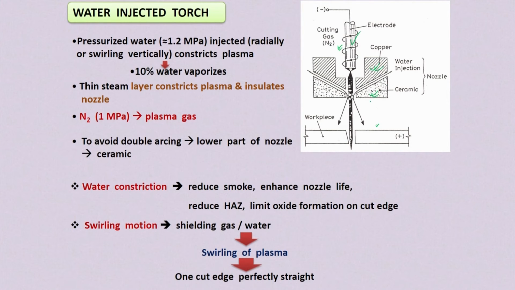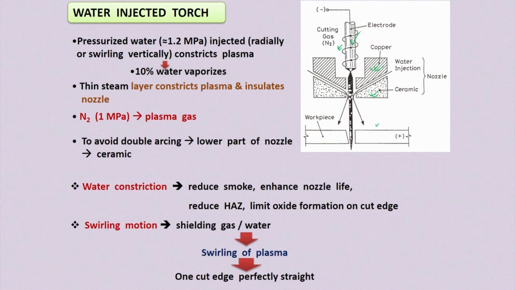At the bottom side of this nozzle, ceramic material is used to reduce double arcing. In the first one, the air plasma torch, we have seen that there is double arcing: arcing between the electrode and the nozzle, and arcing between the nozzle and the workpiece. To reduce this, a ceramic material, which is electrically non-conducting, is used at the bottom of the nozzle. So there will not be any double arcing in this water injected torch.